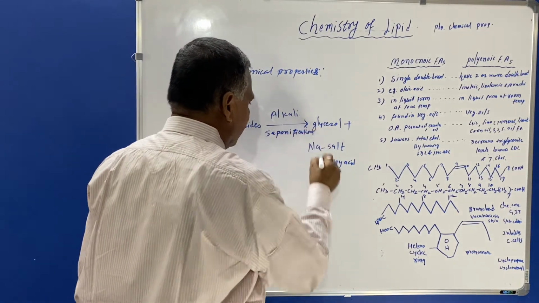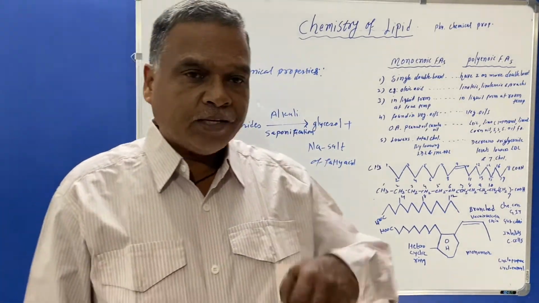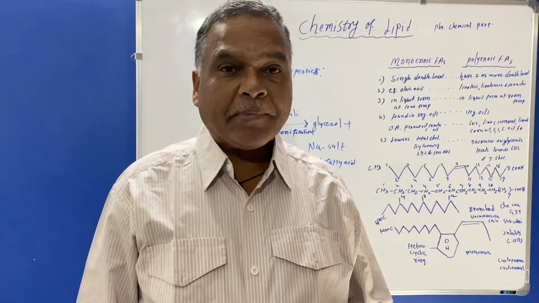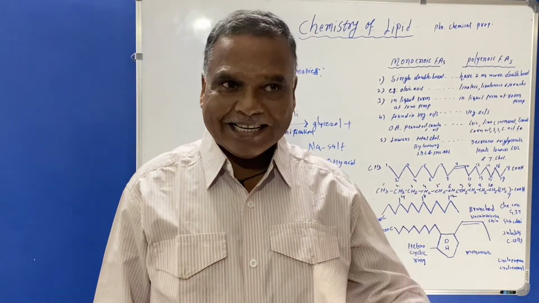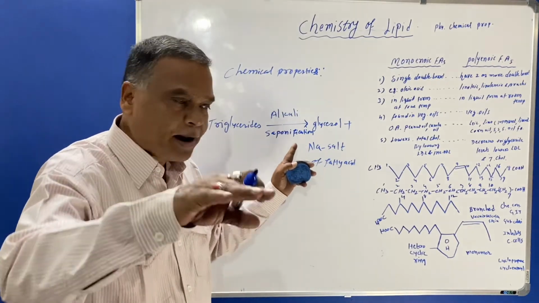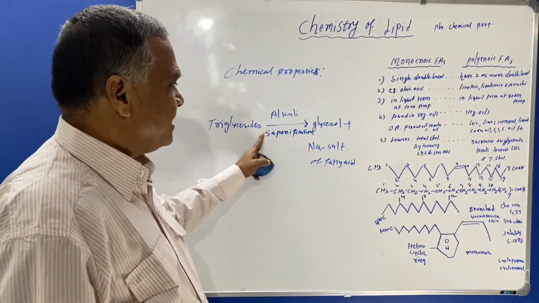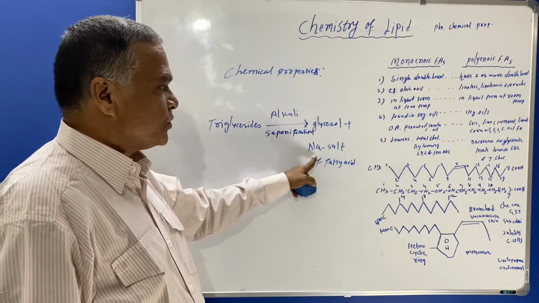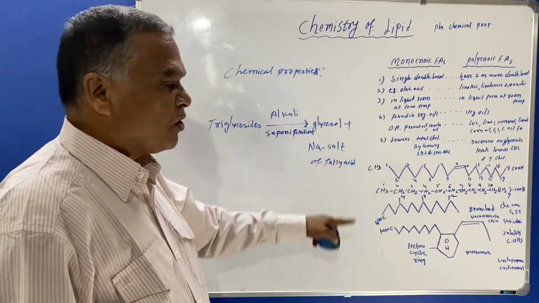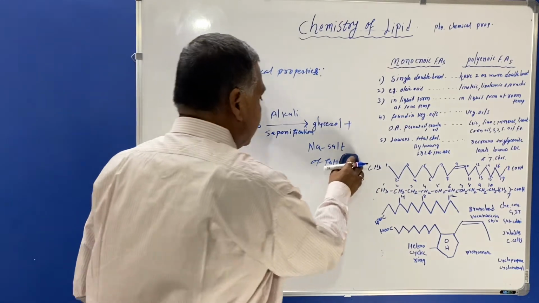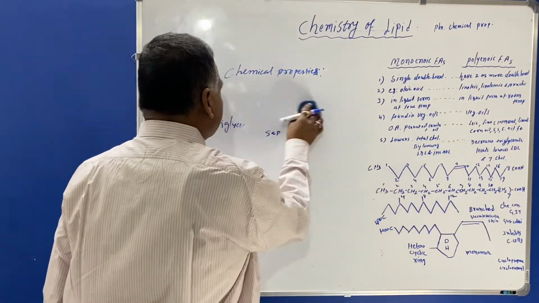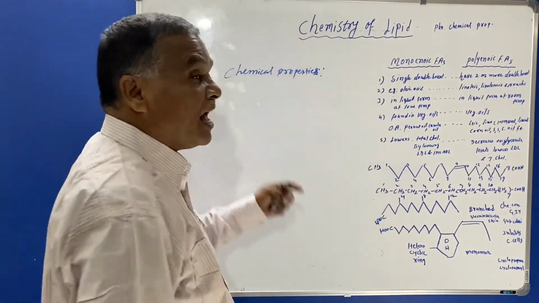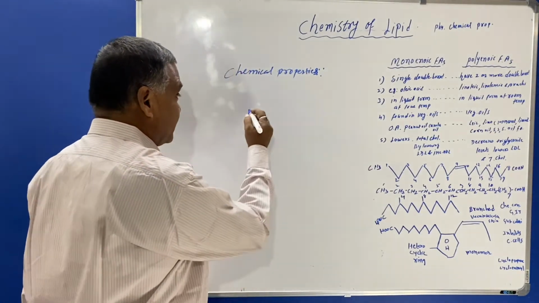What is saponification? We'll see in the characteristics of fatty acid next time. Now you must know at this moment what triglycerides are. When they are treated with alkali, it will give rise to glycerol and sodium salt of fatty acid. So here the formation of salt will take place by the process known as halogenation.